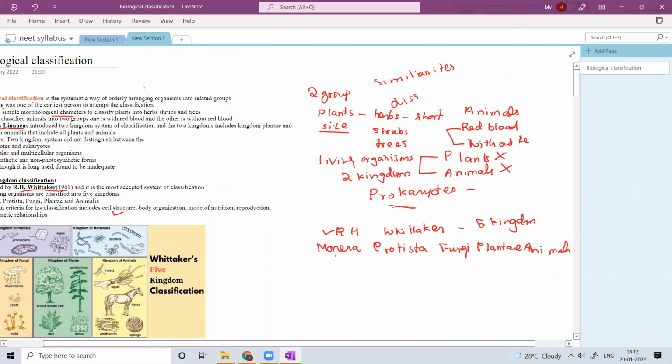So here, Monera, what are Monerans? Basically the things he considered is, as I told you, the cell structure.